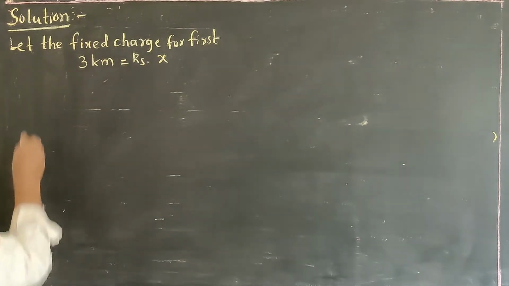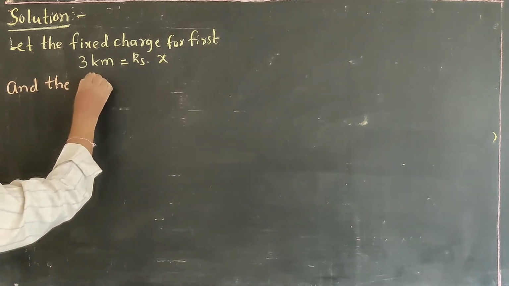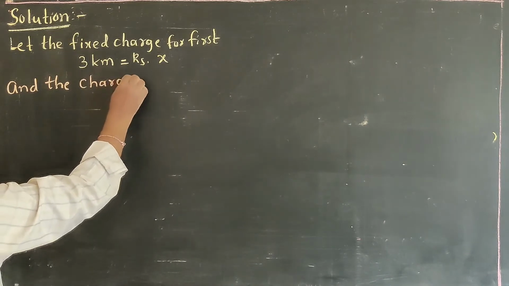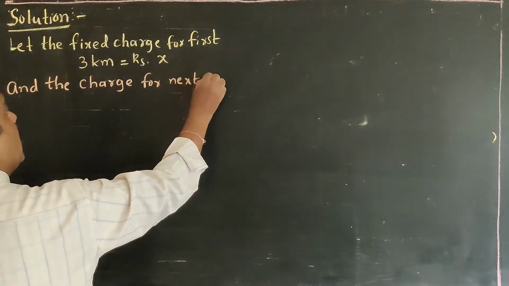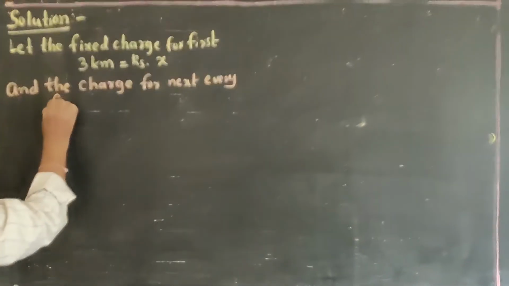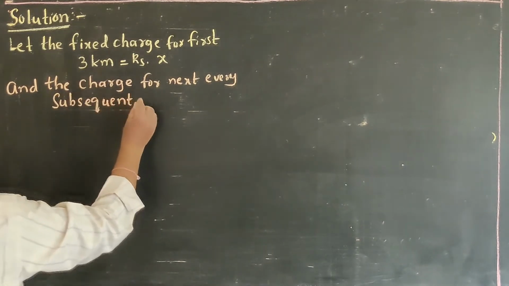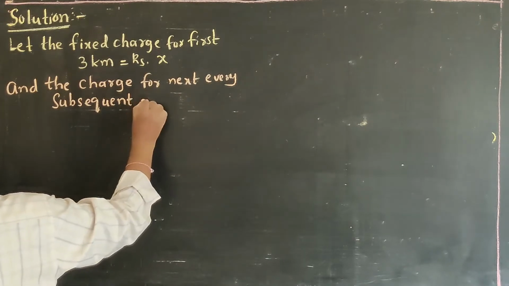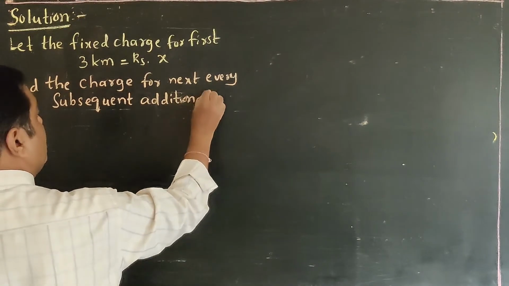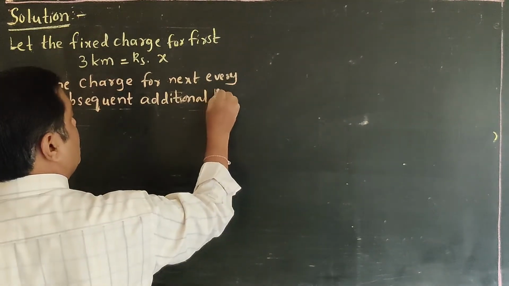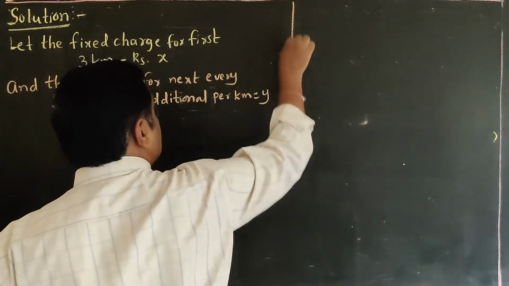Then the charge for every subsequent additional kilometer, per kilometer charge is Y rupees.